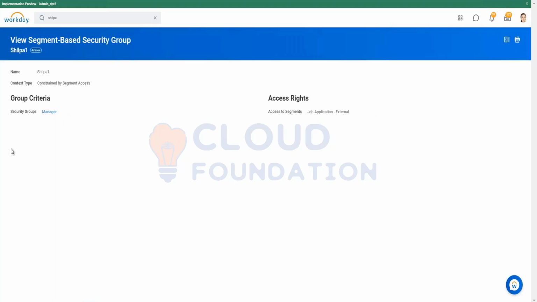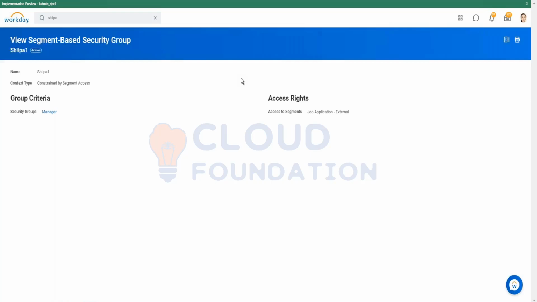We can have multiple security groups over here, HR, manager, recruiter. We can include them and we can give them the access of various segments. And these segments have very limited access. So it will become more clear as we move forward. So today we are going to do the segmented security for recruiting questionnaires.